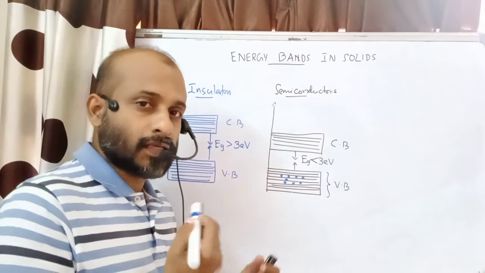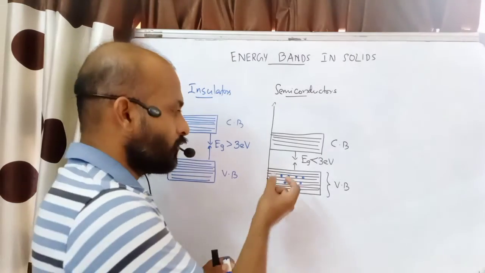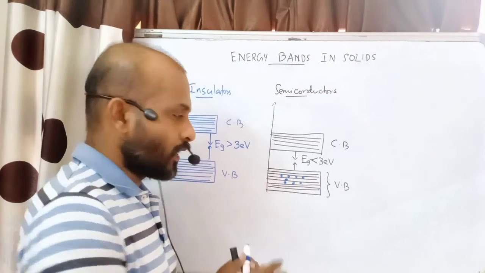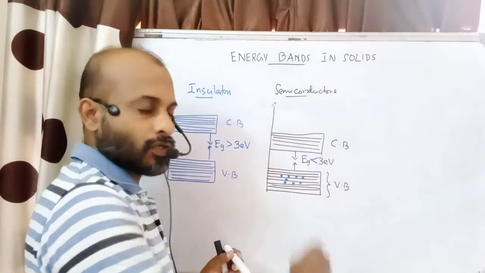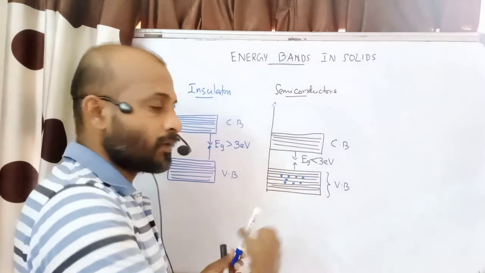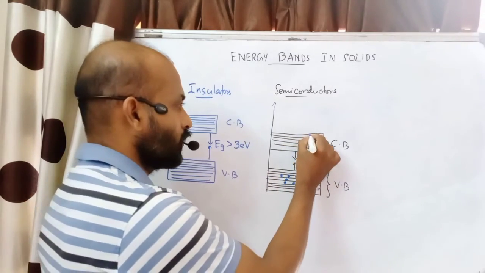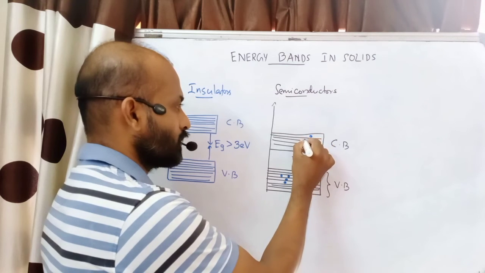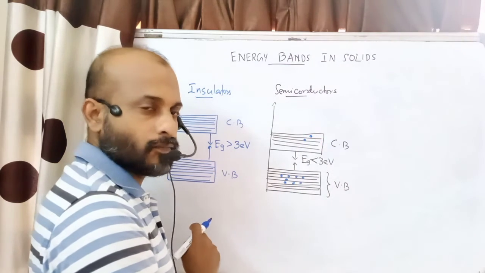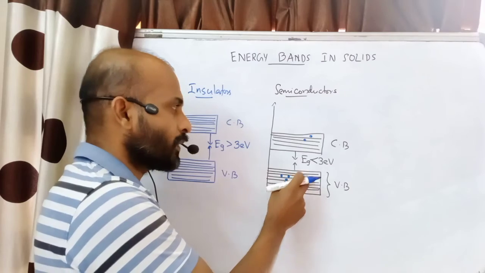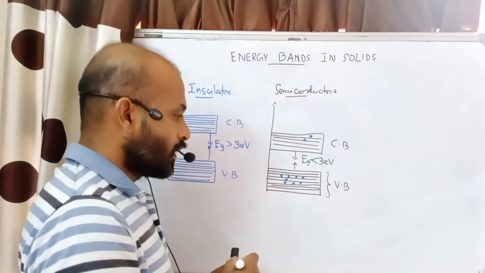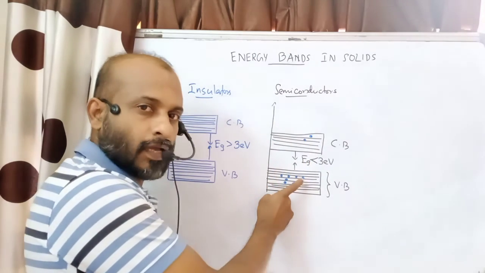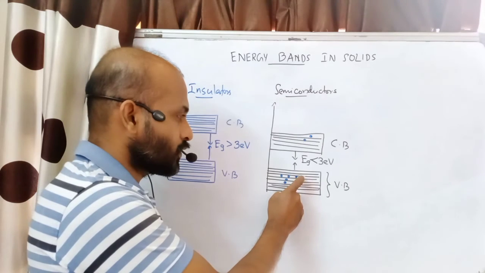But when you heat such a semiconductor, a few bonds will be broken and a few electrons will shift to the conduction band. So when you increase the temperature, there will be a few electrons in the conduction band. In those spaces that were occupied by the electrons, here we can see two vacancies.